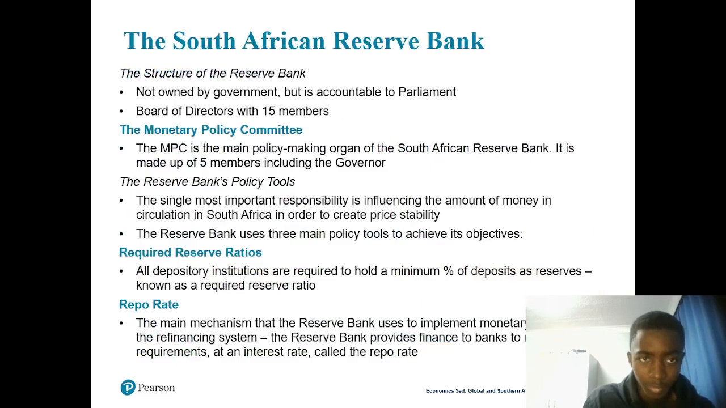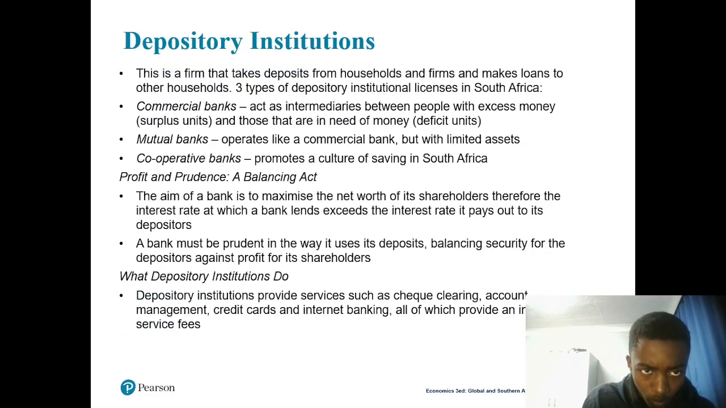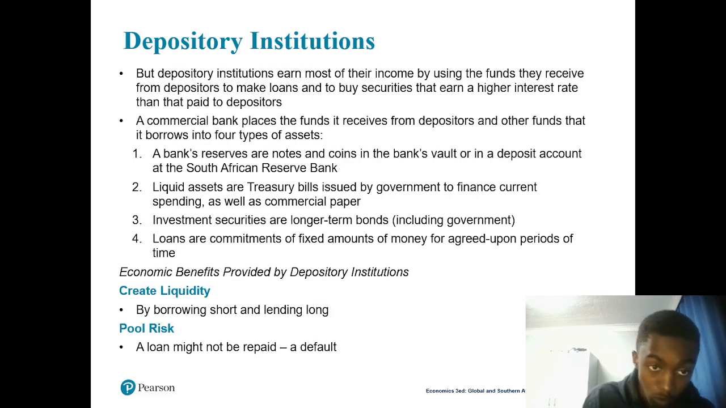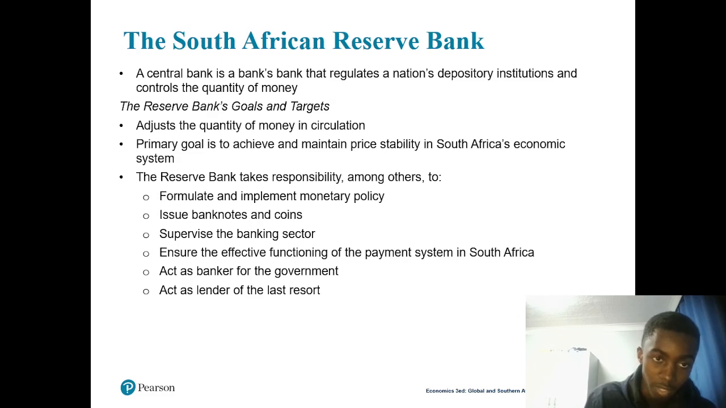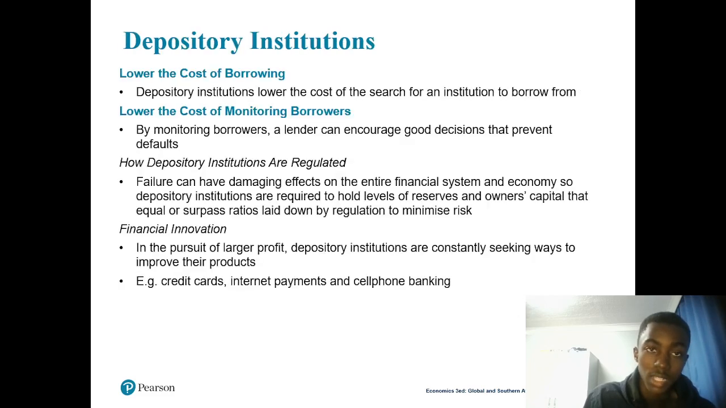What else? The provision and procedure on what depository institutions do. You have to know about the four types of assets. I still remember them: the bank reserves, the liquid assets, the investment securities, and loans. You have to know how the economy benefits from depository institutions. You have to know about financial innovation. You have to know about the SARB, right?